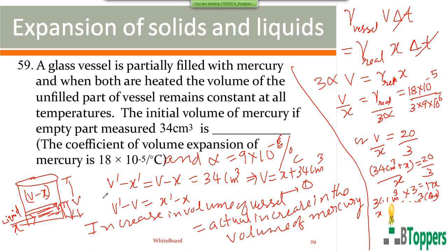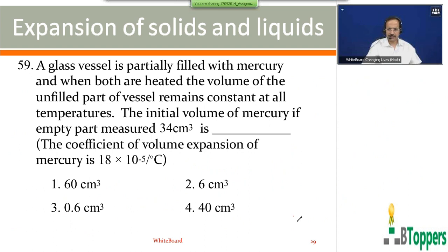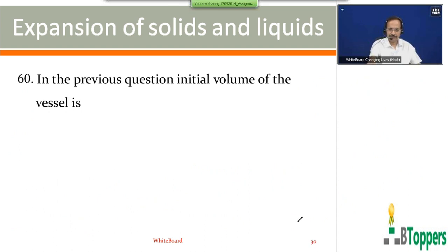In the next question 60, you are asked to find the original volume of the vessel. For question number 59, you will get the initial volume of mercury as 6 cubic centimeter. So from the starting equation, the first equation, you can write the volume of vessel as X plus 34, that is 6 plus 34, or 40 cubic centimeter. That will be the answer for the next question. So for question number 59, which I have just discussed, the second option is the answer.